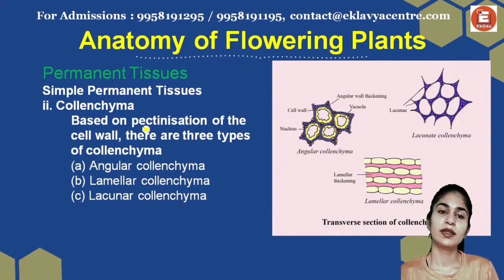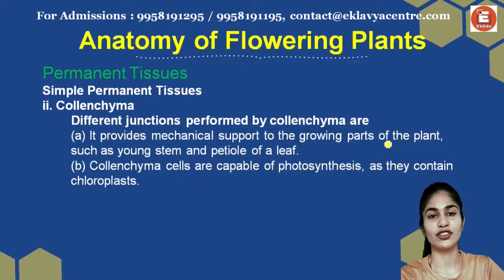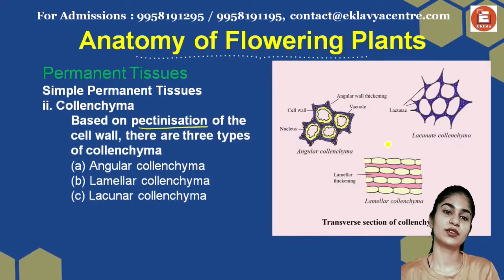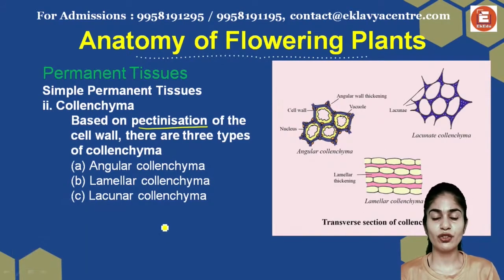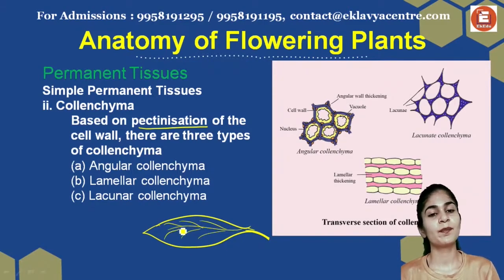There are three types of collenchyma: angular, having angular thickenings; lamellar, which is present on the lamellar structure; and lacunar. If you're talking about leaf structure, the leaf has lamella present.